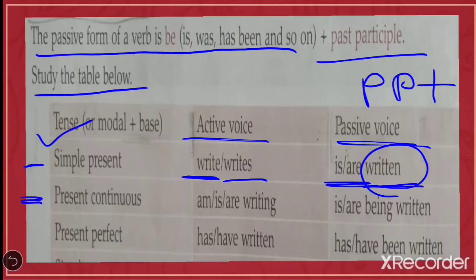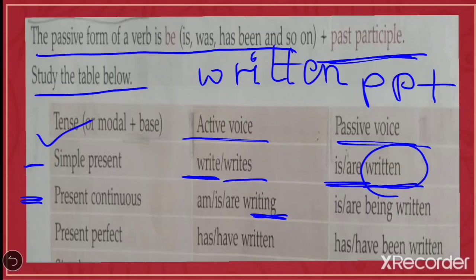Now present continuous tense. We have already learned while learning tenses, what's the format of present continuous tense? Am, is, are plus ing. So when you see that your active voice is I am writing, he is writing, she is writing, you understand that this sentence is in present continuous form. Here ing is given. So what we have learned, we have to write the past participle form of that verb. So definitely here written will come.